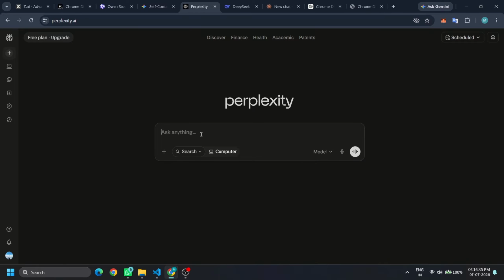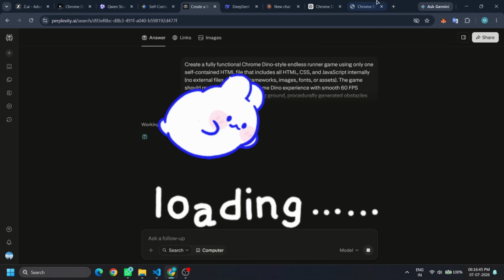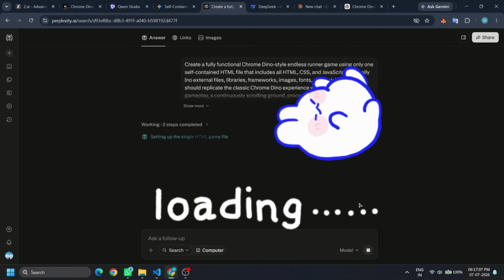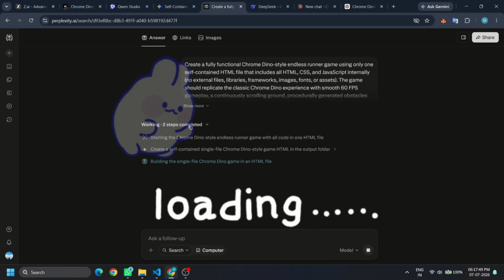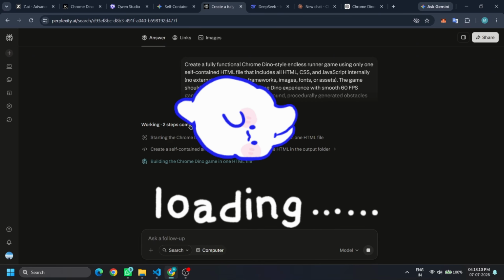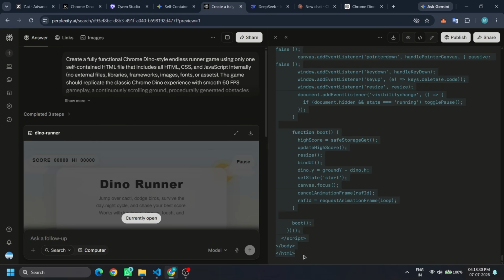Now let's test Perplexity. I'm using the free version with the default model. Same prompt, no special settings. It generated 1,022 lines of code in around 2 minutes.